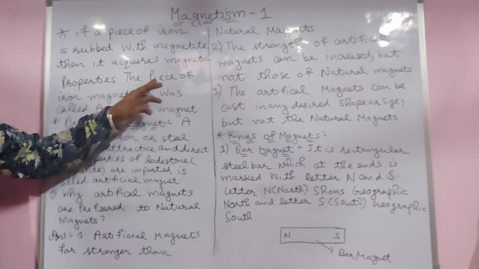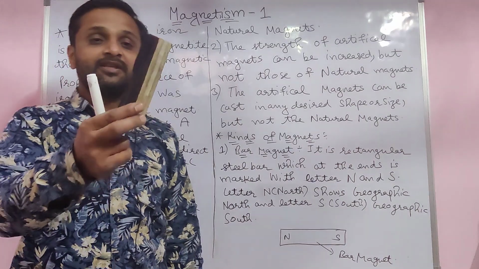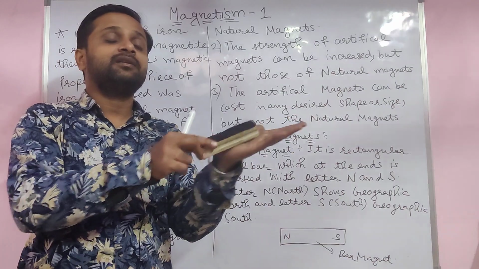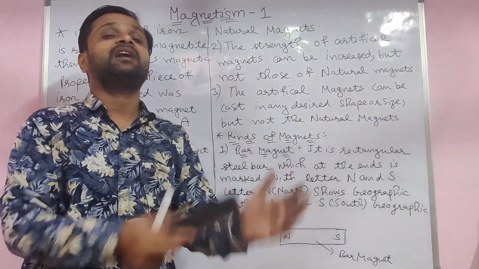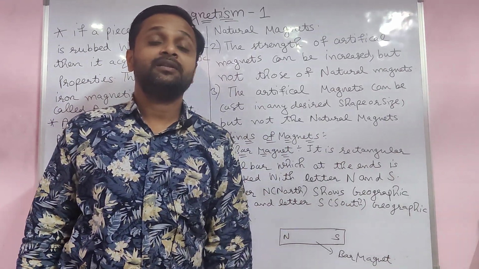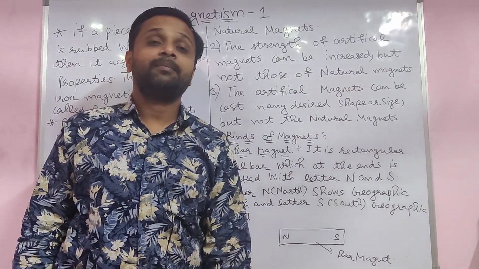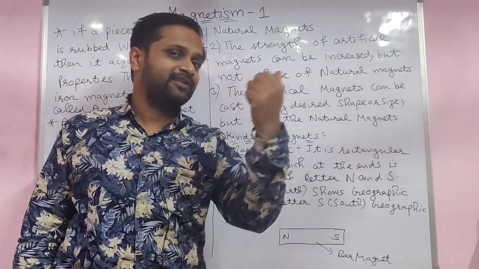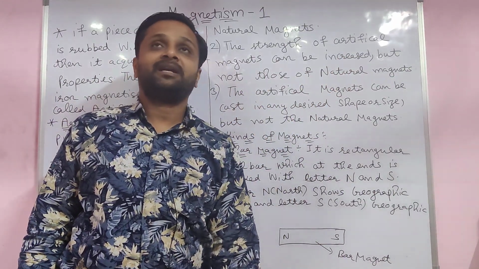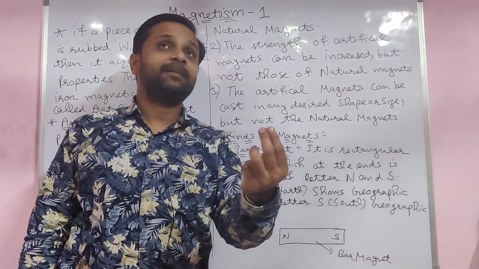A piece of iron that has been magnetized is called an artificial magnet. This is magnetite, or a natural magnet. When you rub iron with it, the iron also gets magnetized. That is called an artificial magnet. Magnets are mainly divided into two kinds: temporary and permanent. One more classification is artificial and natural magnet. A natural magnet is a permanent magnet, but an artificial magnet may be temporary or permanent.